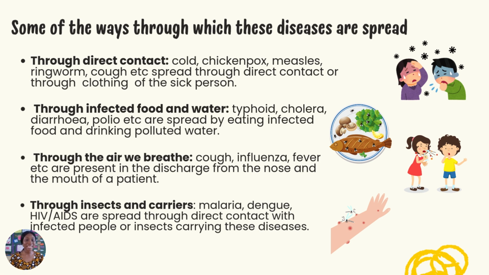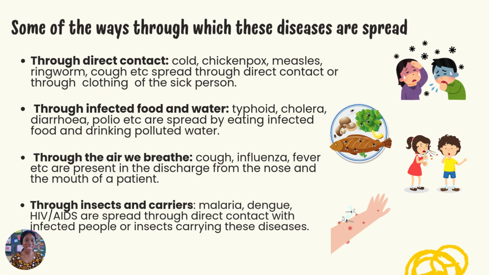Then also through infected food and water. Your eating habits are very, very important. If you eat unhealthy food and drink unclean water, you are definitely going to come in contact with a disease or two. Examples of diseases that can be contracted through eating infected food and drinking unclean water are typhoid and cholera. These are what we call foodborne diseases, okay? Typhoid, cholera, diarrhea, polio. They can be spread by eating infected food and drinking polluted water.